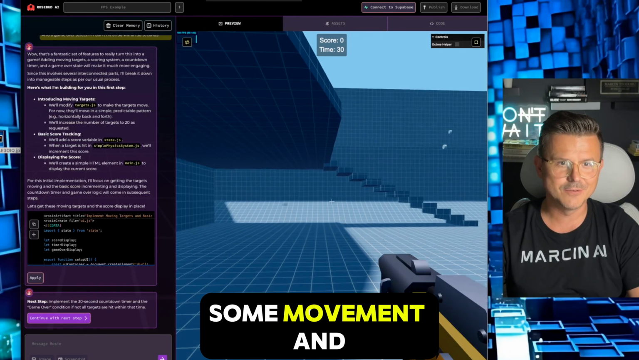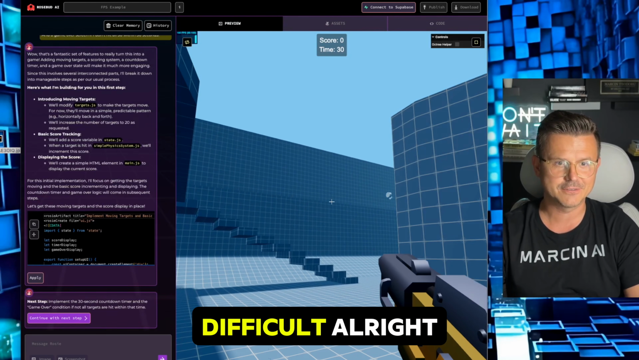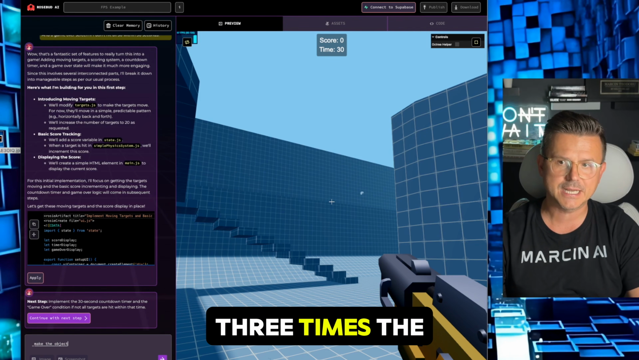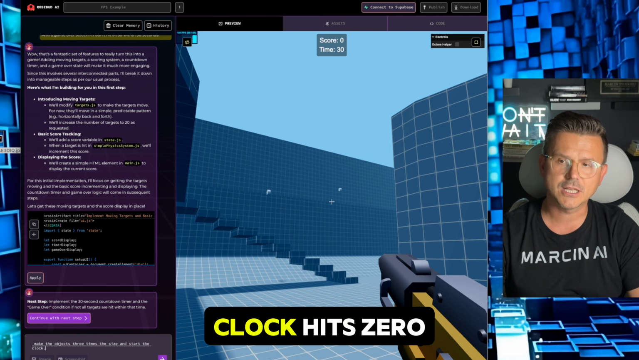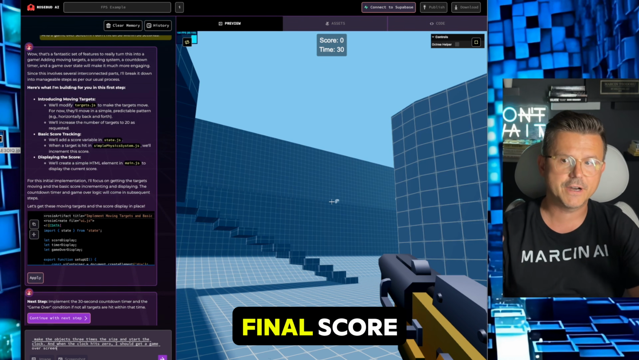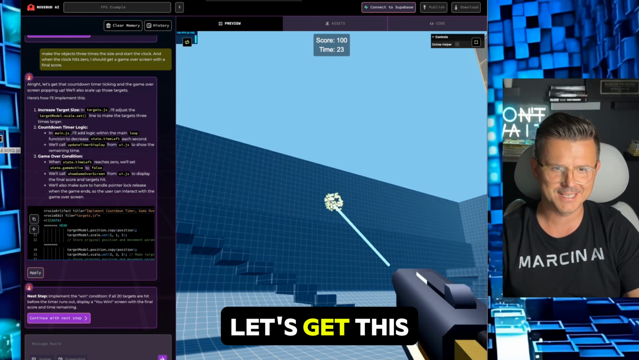Okay, oh, we got some movement, and there's our clock. So there's our timer. Oh, this is gonna be actually very difficult. All right, so let's make it a little easier. Make the objects 3 times the size and start the clock, period. And when the clock hits 0, I should get a game over screen with a final score. All right, final round, game logic. Let's get this going. All right.